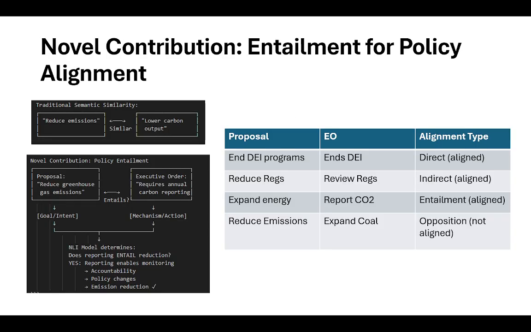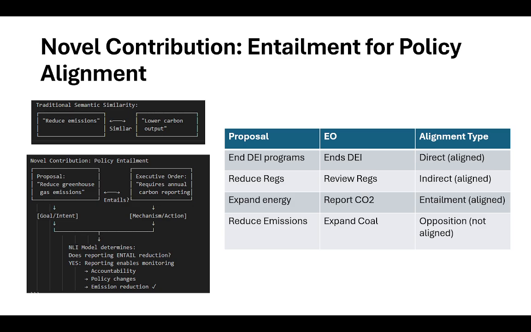So that's a novel contribution that I want to share. In IR, we talk a lot about similarity scores, but we never really talk about entailment, or what one document tells another document. Which is important to see if one document logically supports or logically contradicts another document, or indirectly or directly supports another document.